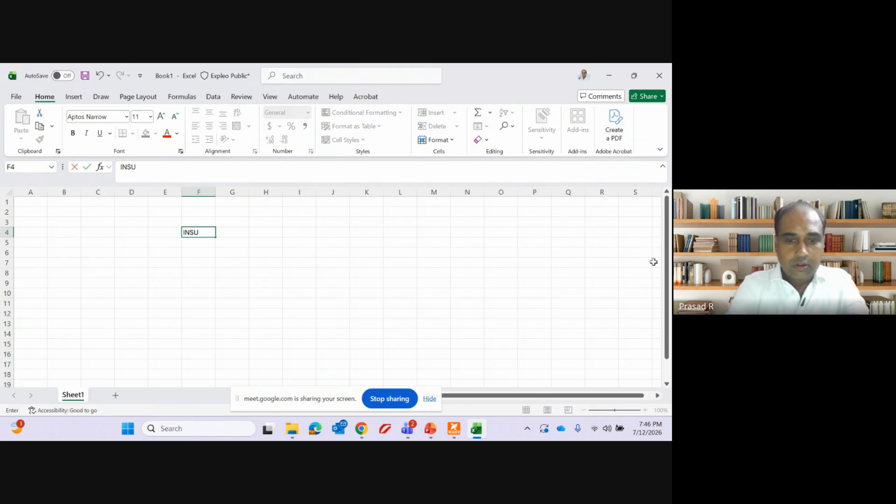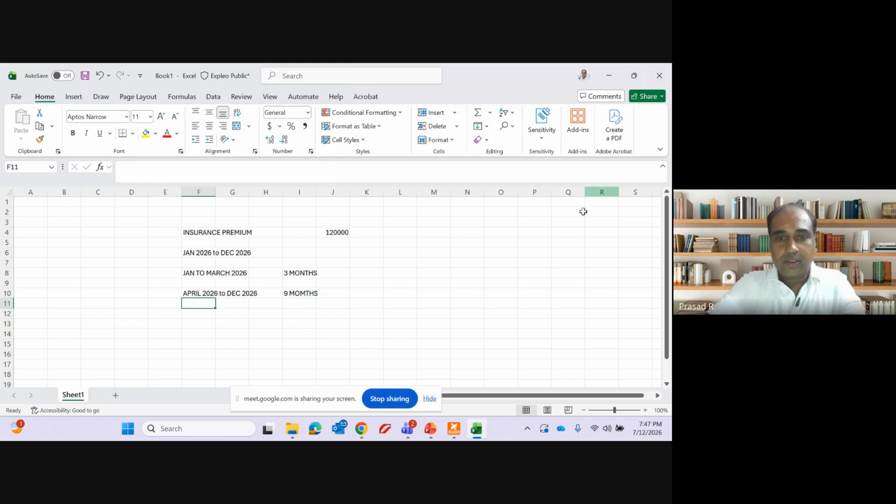I was talking about an insurance premium of 1,20,000. The period is January 2026 to December 2026. Out of this, January to March 2026, 3 months, comes in this financial year. April 2026 to December 2026, 9 months, comes in the next financial year.